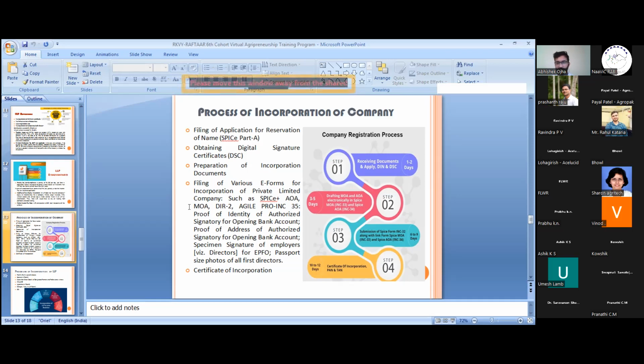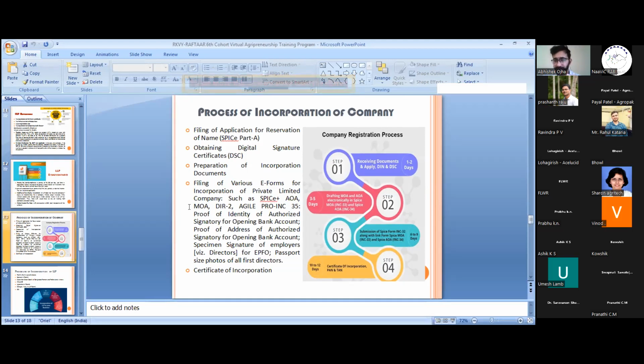After that email, you can start your registration process. Before that, we cannot start our registration process, and we get a 20-day time frame for registering our company and providing all the things.